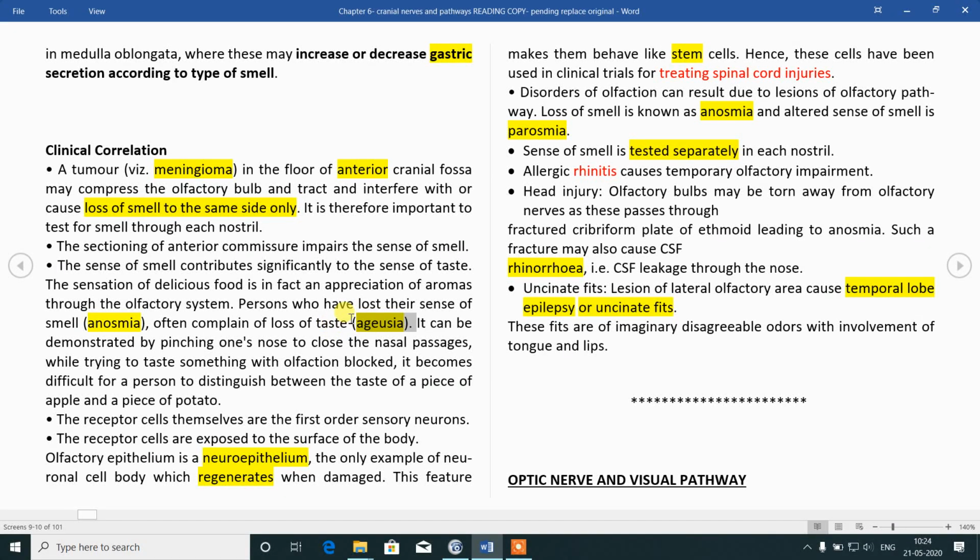If there is the prefix par instead of a, parosmia and parageusia, that means change in the perception or interpretation. Perverted sensation is called par. So it is called parosmia, altered sense of smell. You will smell different things for different sensations. It is not normal. That is called parosmia.